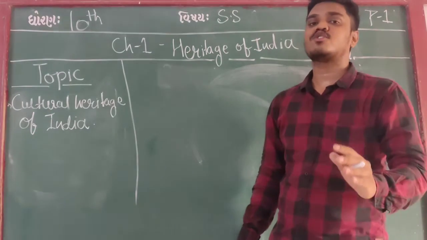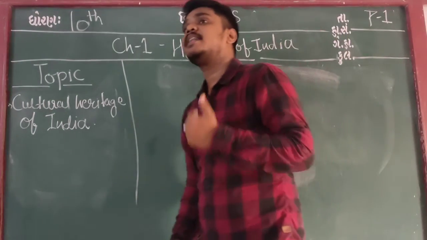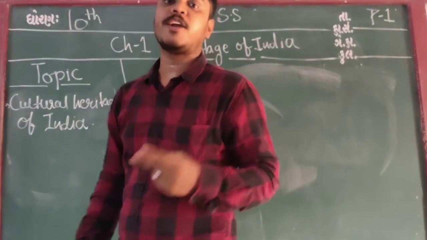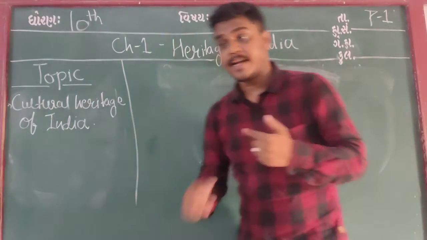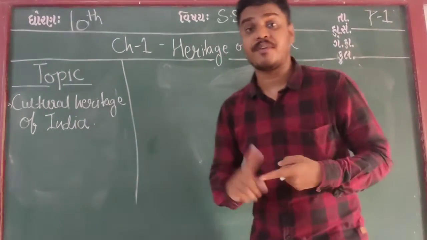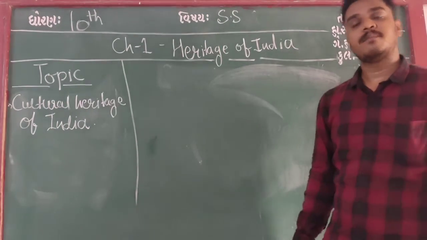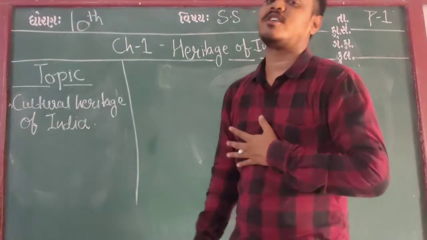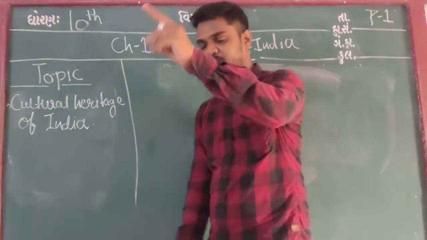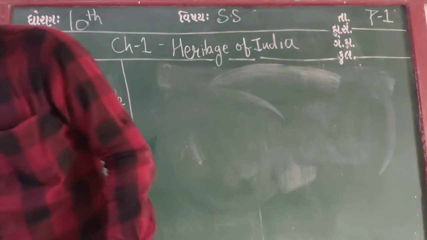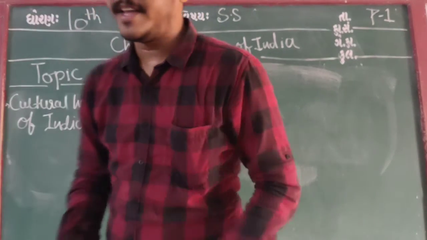Earlier I have told you that in SS we will discuss two types of data. We will have to prepare two types of data: first, data which belongs to India and data which belongs to Gujarat. Because we are staying in Gujarat, we must know the general knowledge of Gujarat. I think you have marked this line. Now, cultural heritage of India.